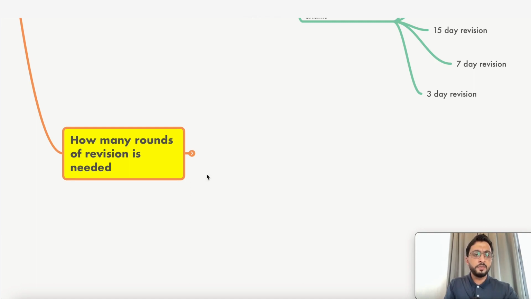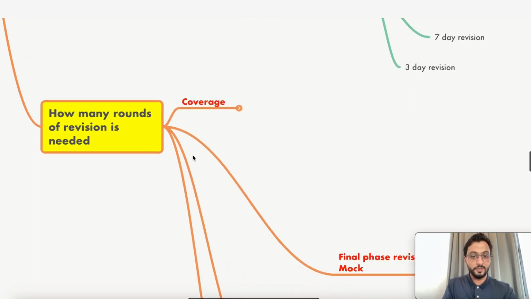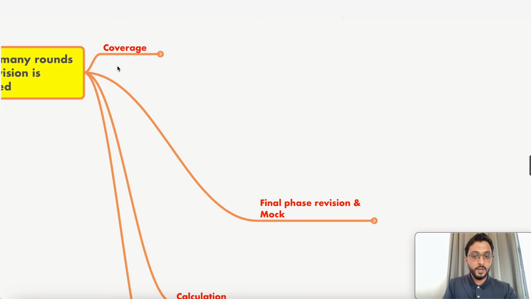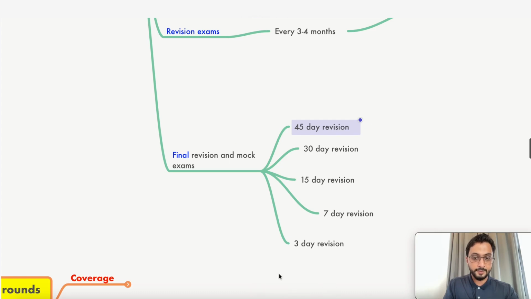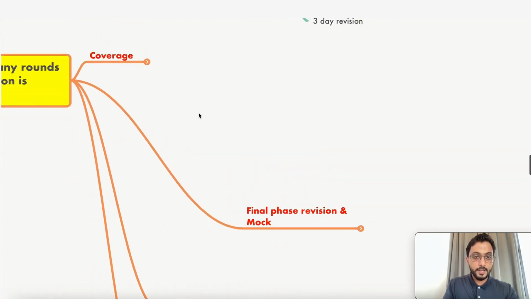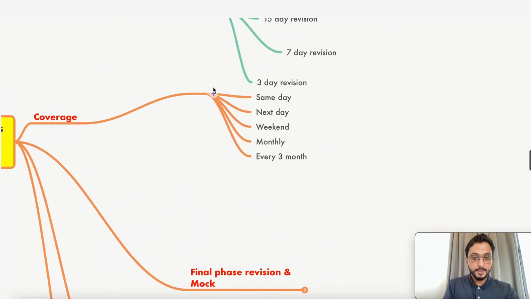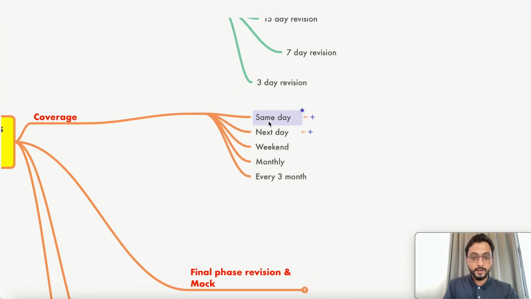Now, how many rounds of revision is needed? We'll just see what we did. So we are doing 2 phases, isn't it? The first one is your initial coverage, I told you. The second one is the final phase, this one. This is the final phase of revision. So in the coverage phase, how did we revise? We revised it on the same day, isn't it? We revised on the same day, the next day, Sunday, monthly, grand test, every 3 months, revision test paper. So this is 5, isn't it?